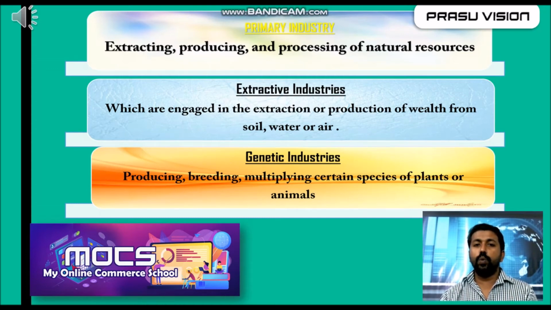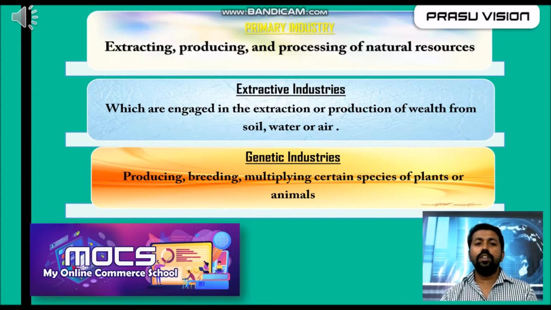Primary industry includes the industries related to the consumption of natural resources directly, maybe through processes like extracting, producing, and processing natural resources.